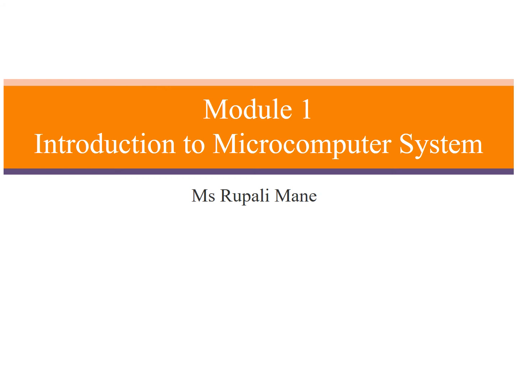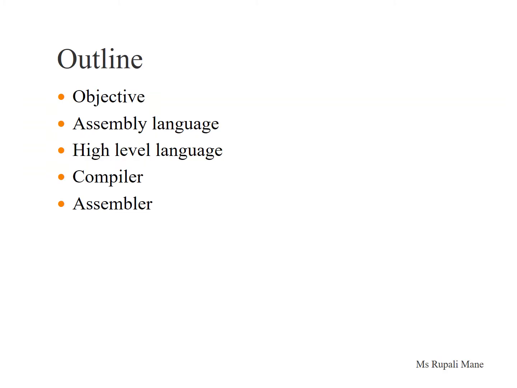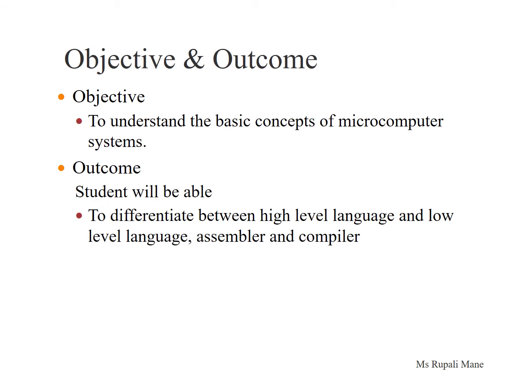Friends, this presentation is a continuation of Module 1 of subject Microprocessors, Peripheral and Interfacing. In this presentation, we are going to cover the objective, the concept of assembly language and high-level language, and the concept of compiler and assembler. The objective of this module is to understand the basic concepts of microcomputer system. After completion of this module, you will be able to differentiate between high-level language and low-level language, assembler and compiler.